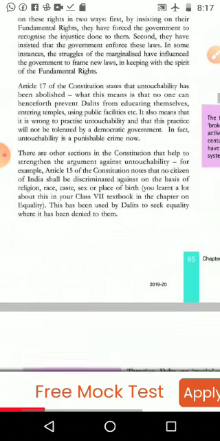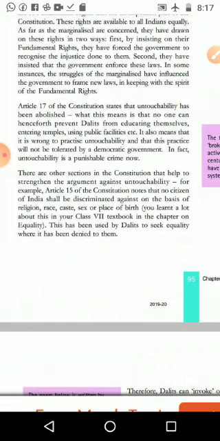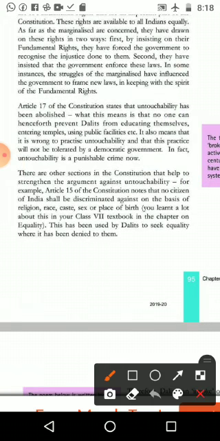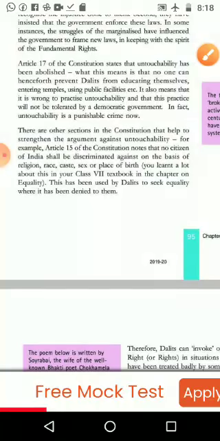In some instances, the struggle of the marginalized has influenced the government to frame new laws. Because of that, the government is framing new laws keeping the spirit of the fundamental rights. For these new laws, what they are depending on is the spirit of the fundamental rights. So we are going to see many articles. Be careful, take your pencil in your hand, ready to underline.